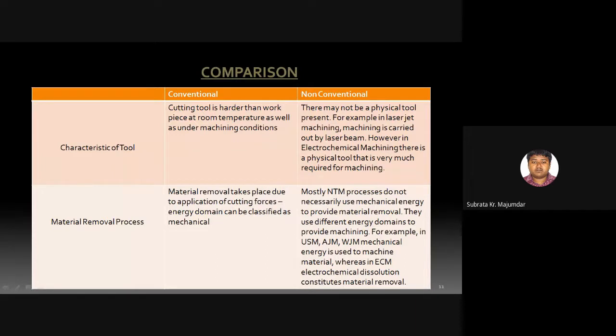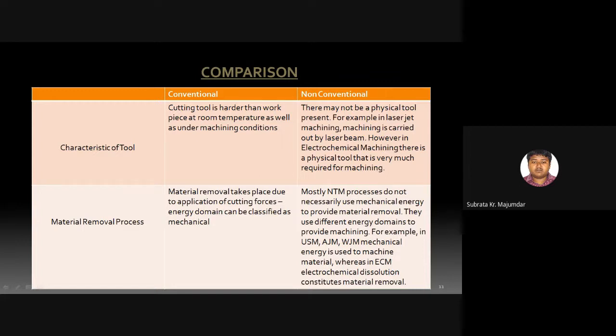Sometimes we use a cutting tool material softer than the workpiece material. That is a distinct comparison of conventional and non-conventional machining processes.